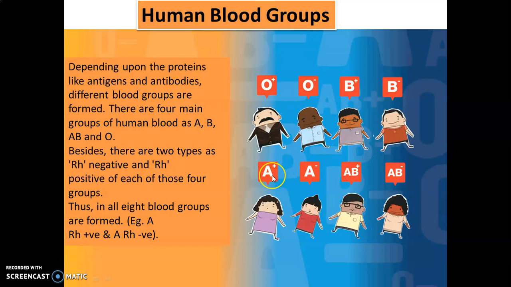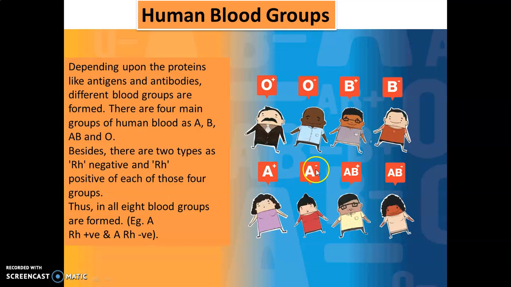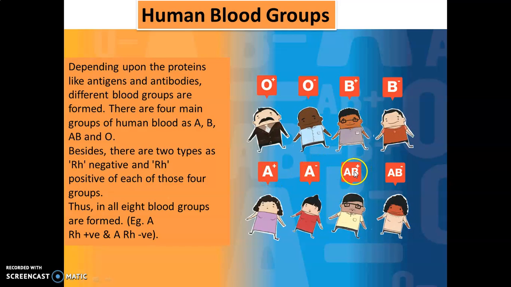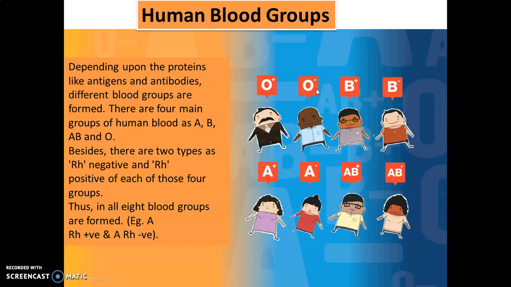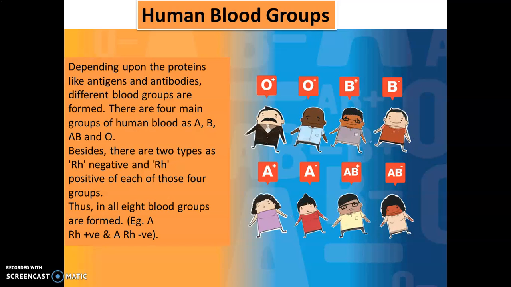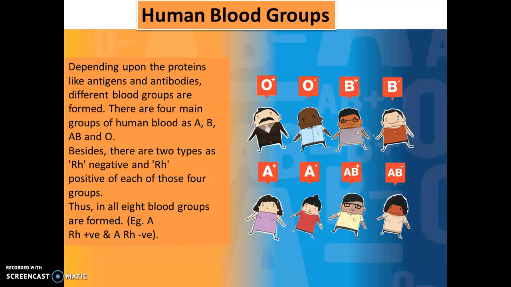That is, we have A positive, A negative, AB positive, AB negative, B positive, B negative, O positive and O negative. So main 4 and then along with the Rh factor, which is again depending upon the protein, we have total 8 blood groups.